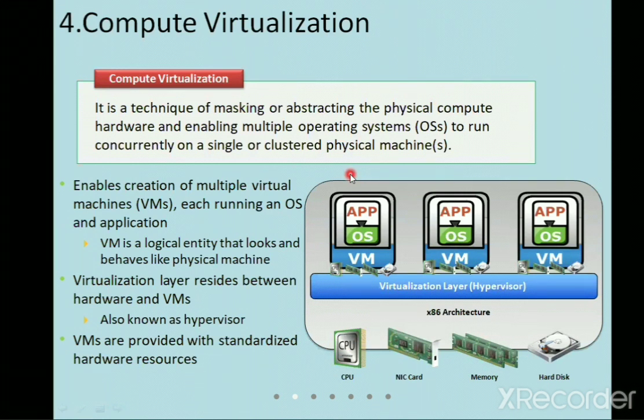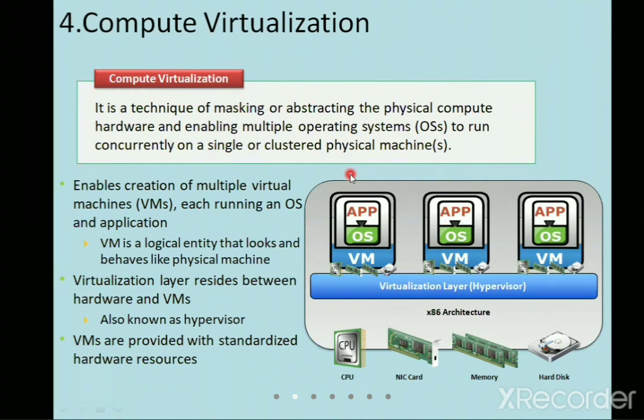That means showing it off as though the hardware is available. You try to seal the things, and you make them feel that there are multiple operating systems, though there will be only one operating system, but showing it as though there are multiple operating systems and make it run multiple operations at the same time.